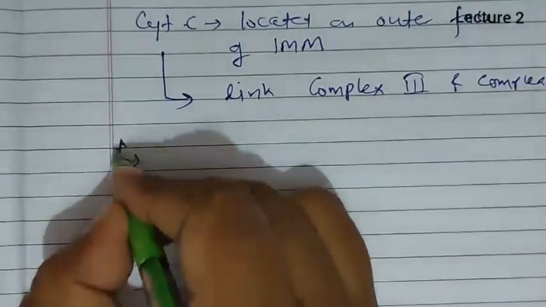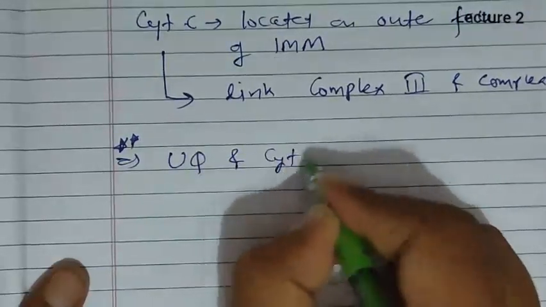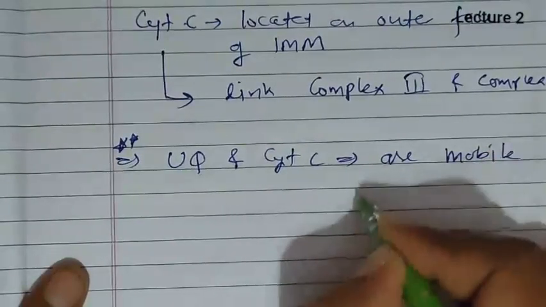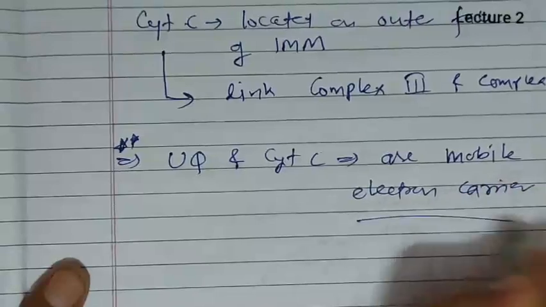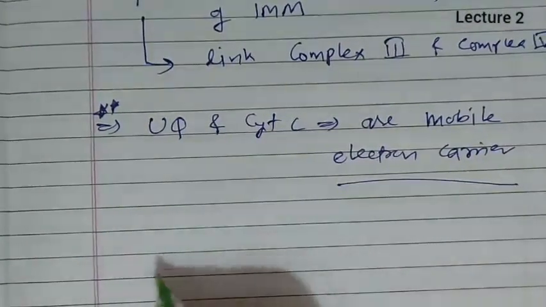One of the important points is that ubiquinone and cytochrome C are mobile electron carriers. So this is one of the important questions they usually ask.